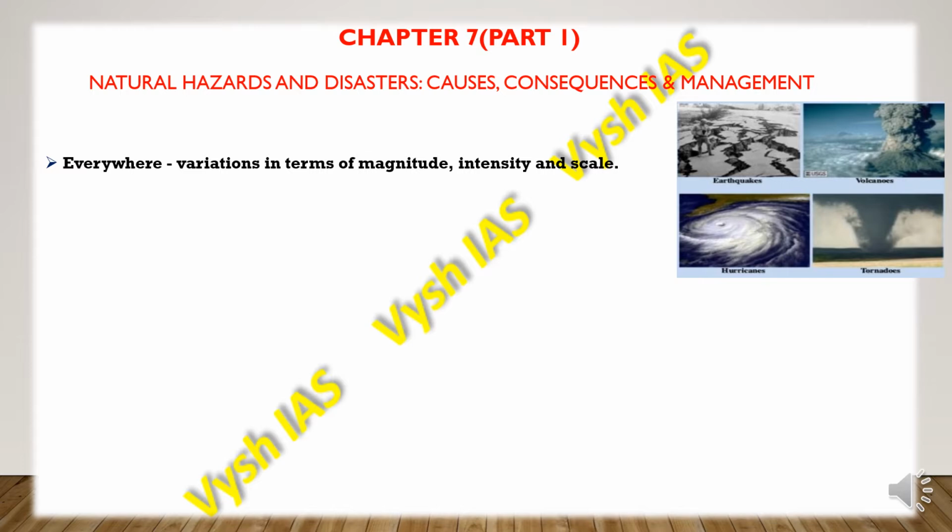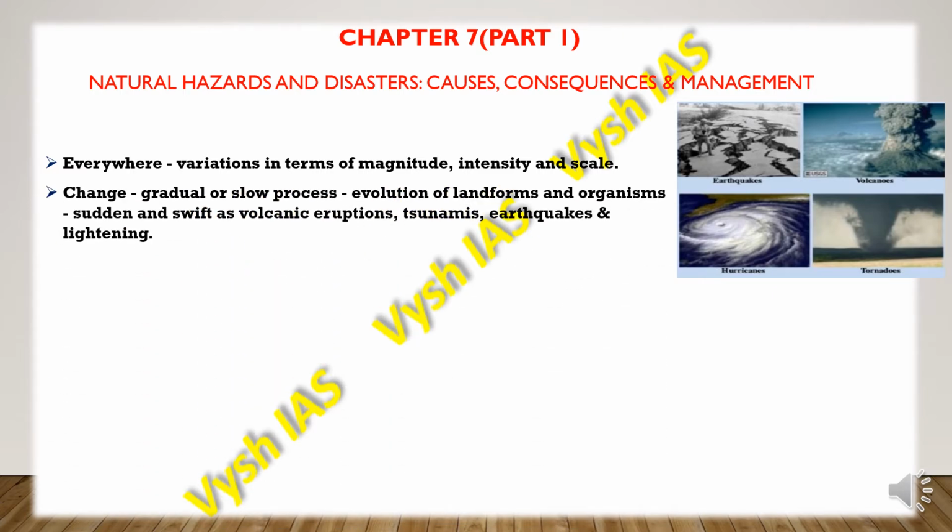So we can understand the phenomenon of natural hazards and natural disasters with the simple meaning of change. Change can occur everywhere, and it occurs with variations in terms of magnitude, which is the size, and the intensity. The intensity is how much damage it causes, whether it is low intensity or high intensity, and also the scale, whether it happens over a large scale area or a small scale area.